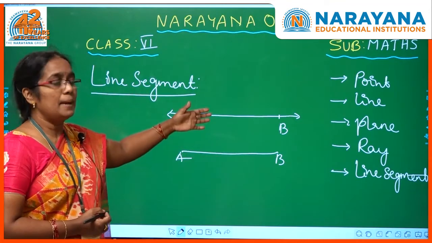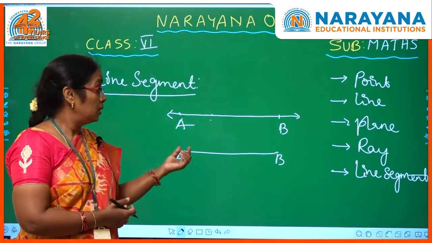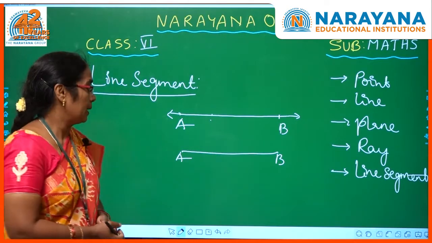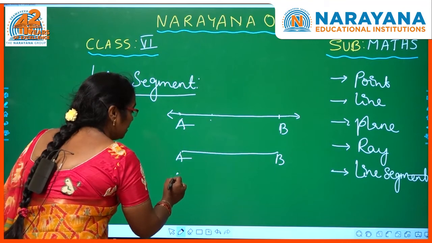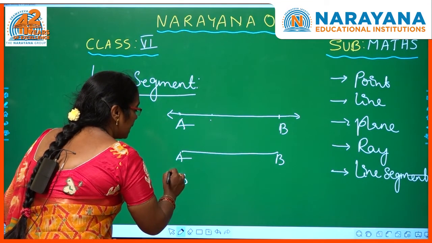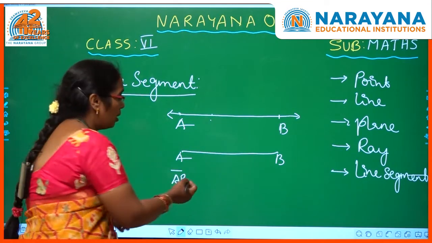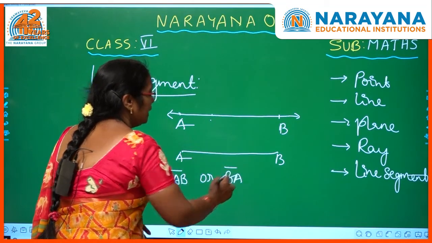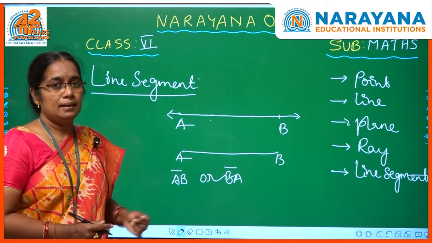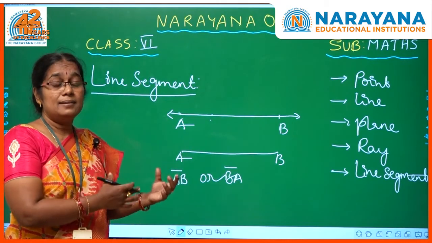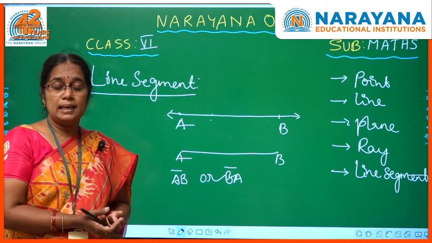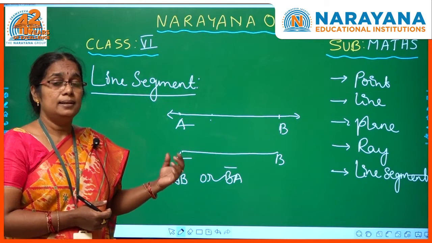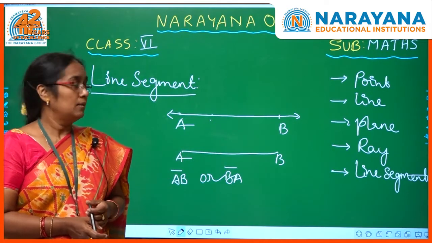So a line segment is a part of a line which has two endpoints. Symbolically it can be denoted as line segment AB, or we can say BA also. It is a line segment, and we can find the measure of its length because it has finite length.